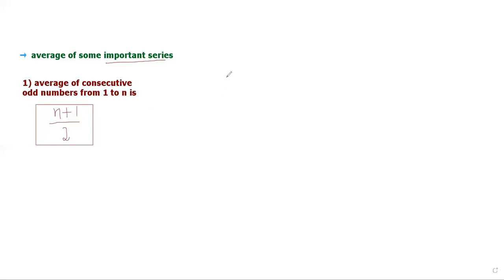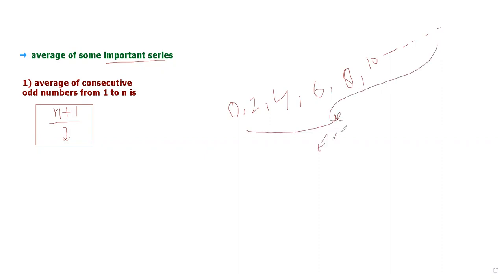Similarly, my dear friends, we have another series, that is for consecutive even numbers. No need to say what even numbers are. For example, here you will see 0, 2, 4, 6, then 8, then 10. Similarly, friends, and so on. This number series is what we call even numbers.